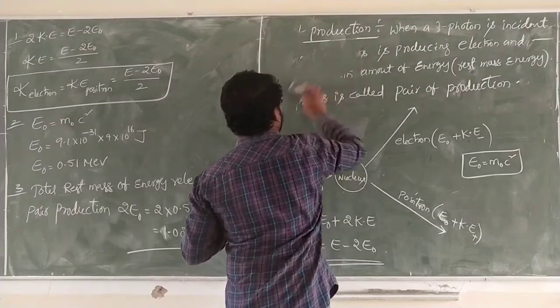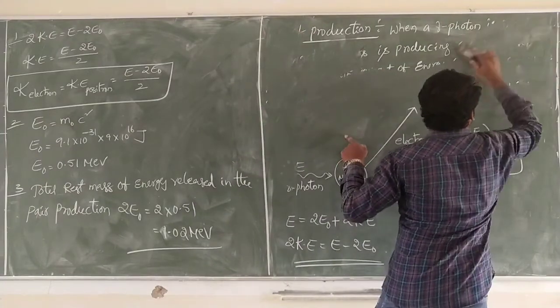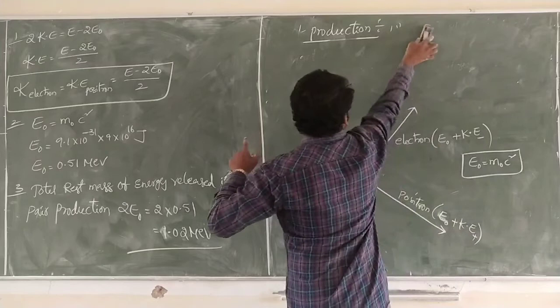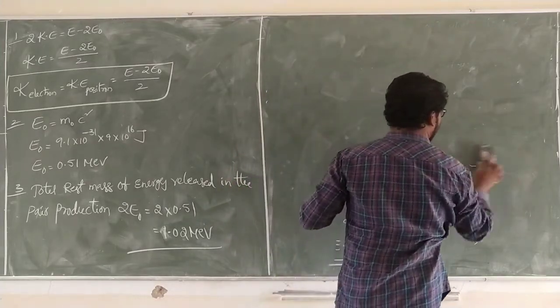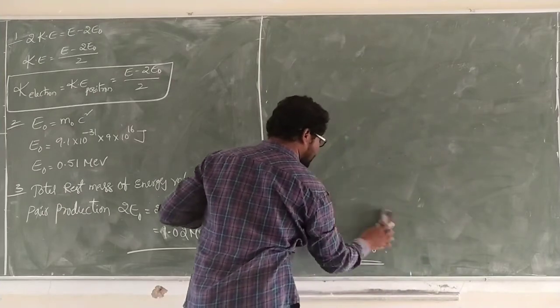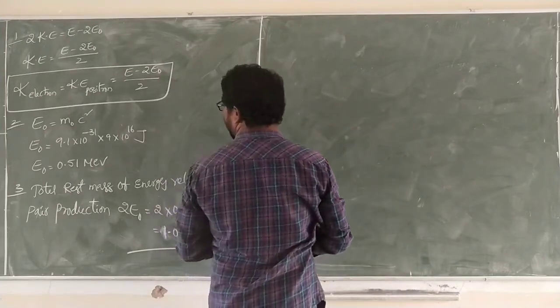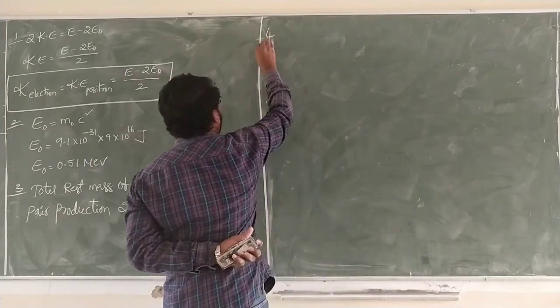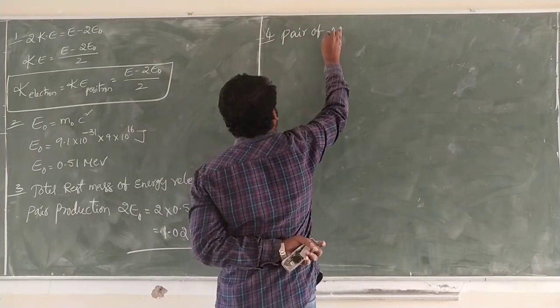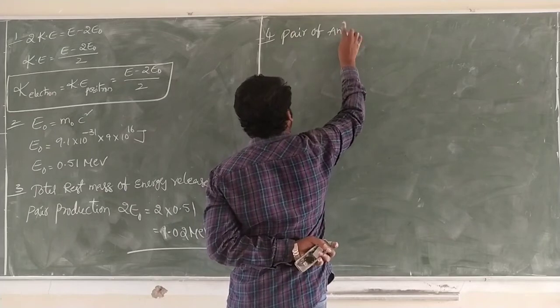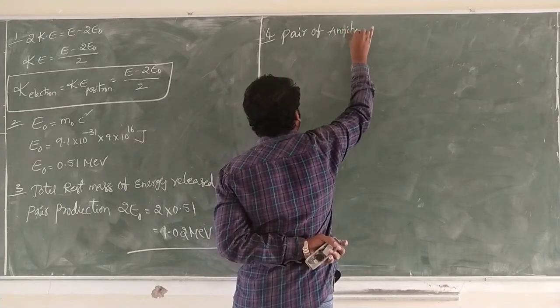Pair annihilation is the inverse process of pair production. Last concept: pair annihilation.